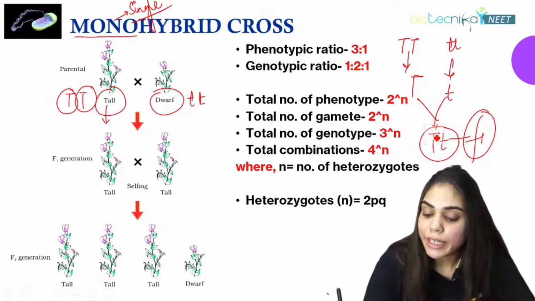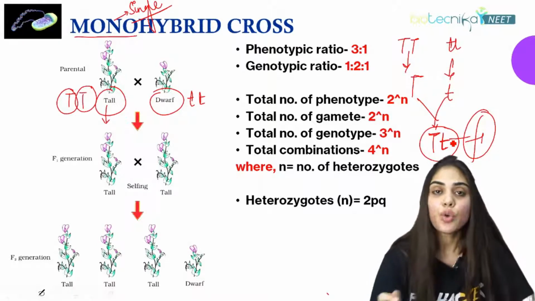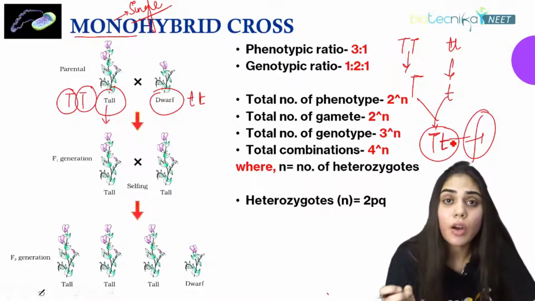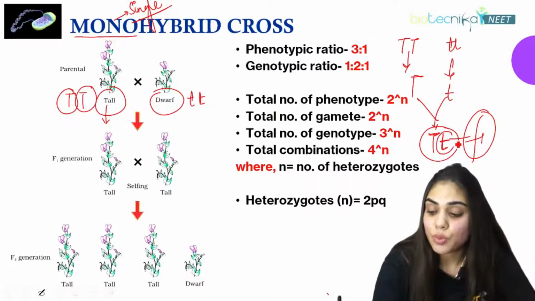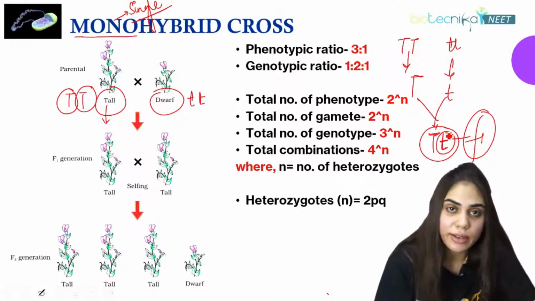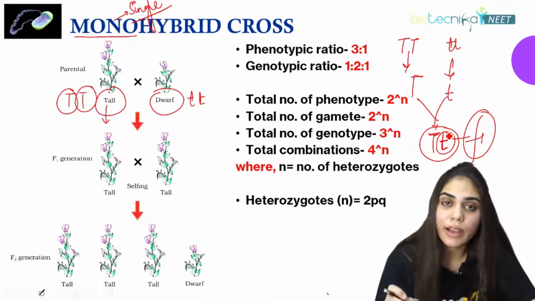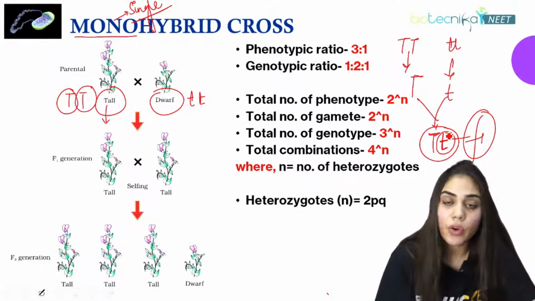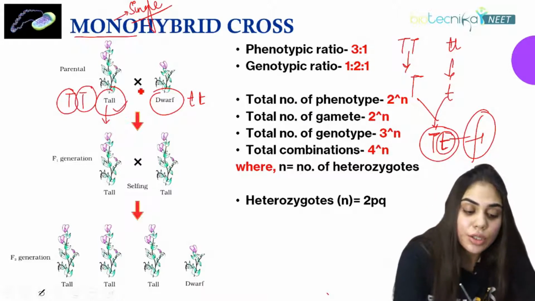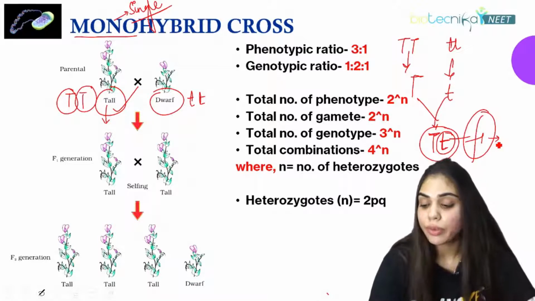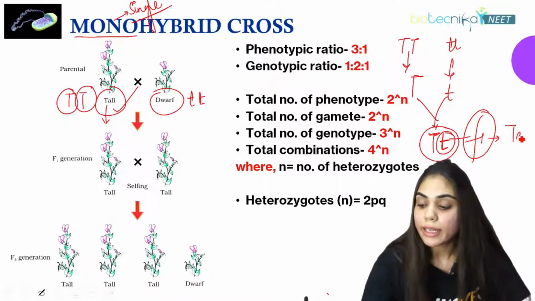Because it is bearing capital T as well as small t. So whenever the capital character or dominant character is there along with the recessive character, that is a small t, it always masks or hides the expression of the recessive character. So in the F1 generation, you will only see the expression of the dominant allele. And what is the dominant allele here? It is tall. So in the F1 generation, you will find the plants that are tall in size.